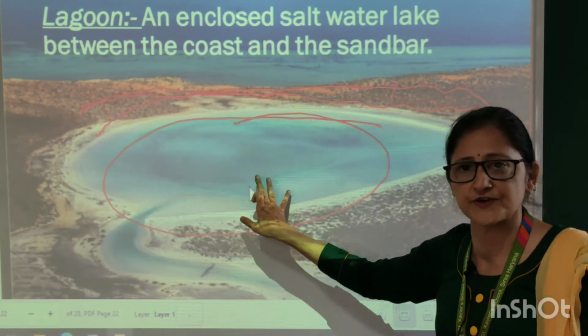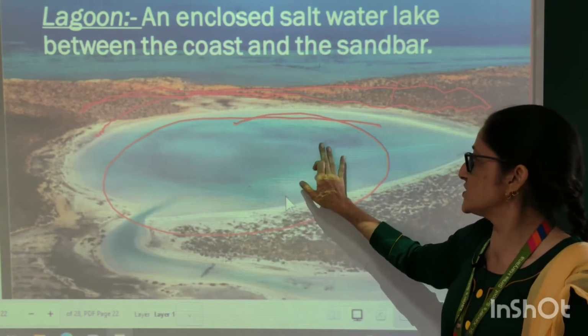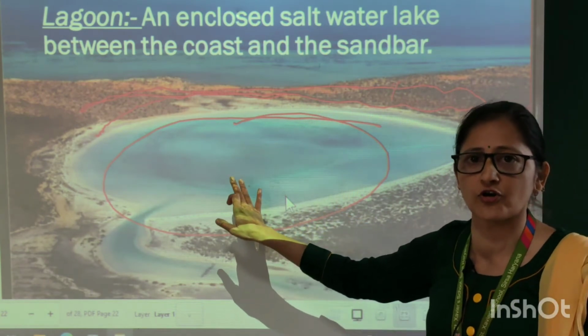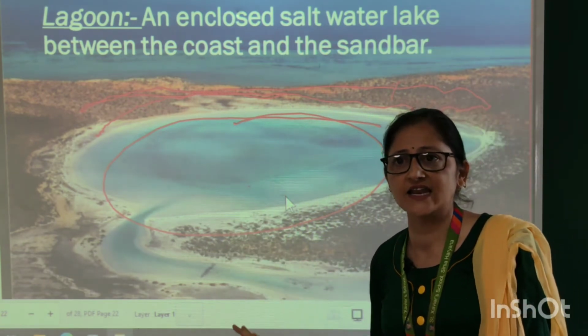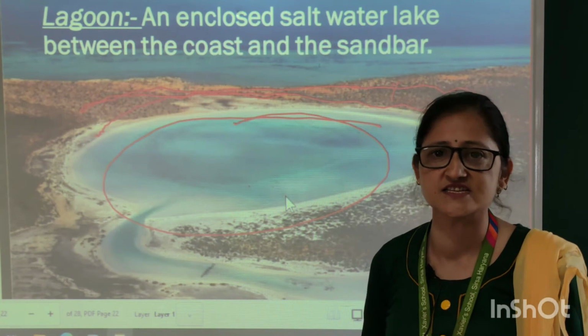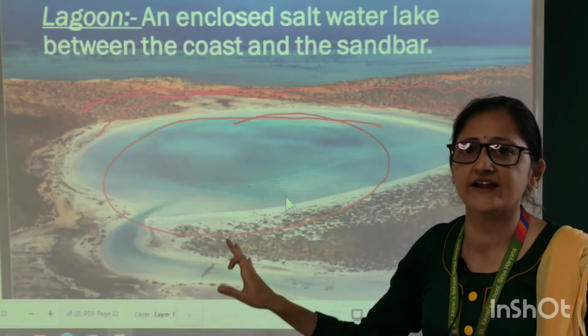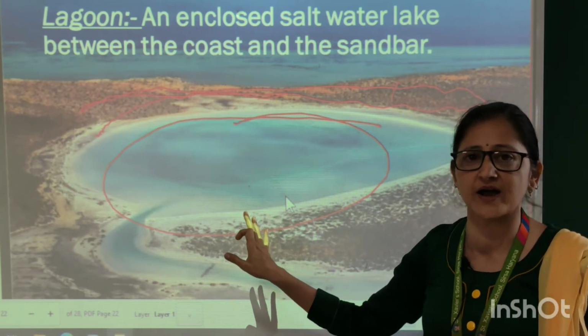So these are the saltwater lakes. In India, Lake Chilka is the largest seawater lake and it is famous for its migratory birds.